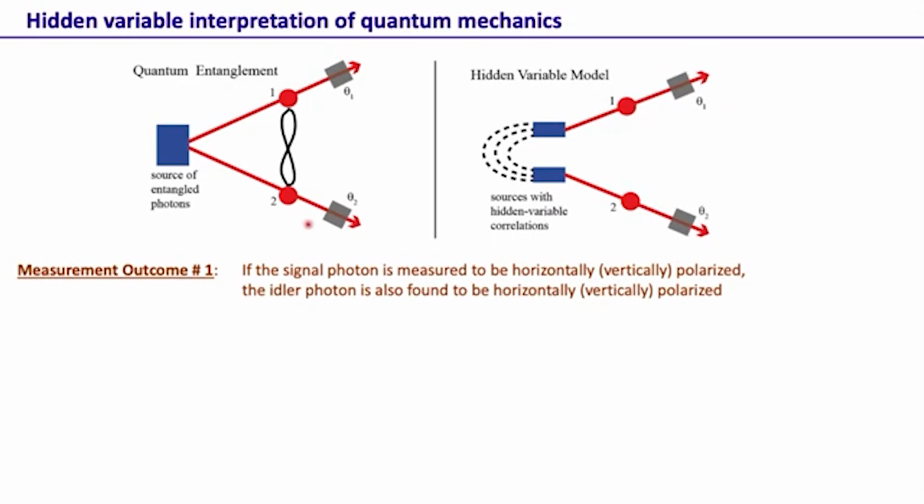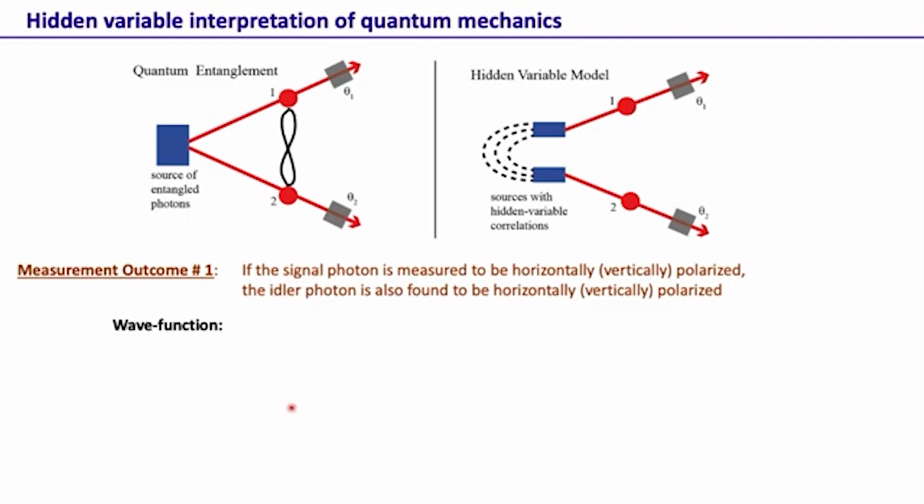So one of the measurement outcomes is that one finds that if the signal photon, which is this one, let's say, is measured to be horizontally polarized, then the idler photon is also horizontally polarized. And whenever the signal photon is found to be vertically polarized, the idler photon is also vertically polarized. So that's the measurement outcome somebody has, and now one has to see what kind of theory will be able to explain this measurement outcome.